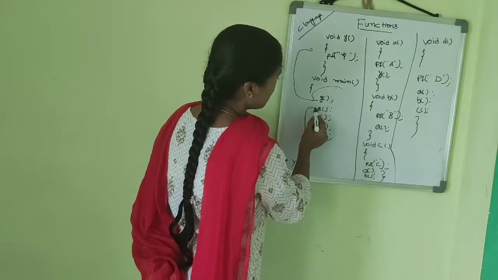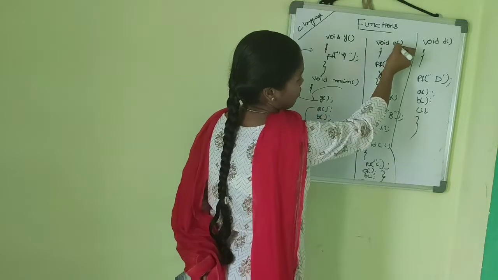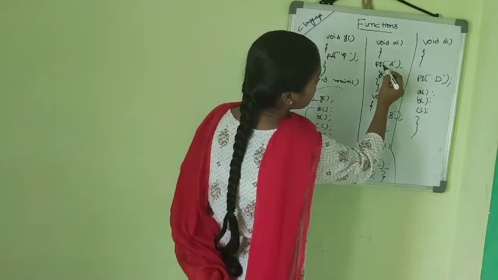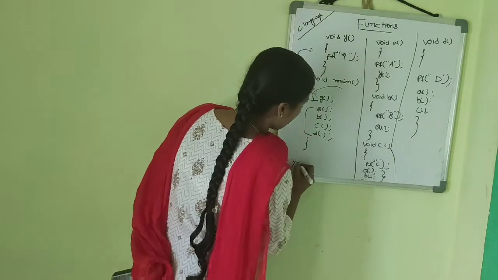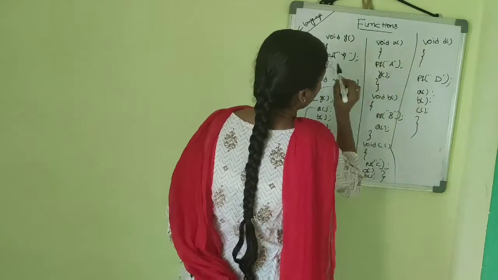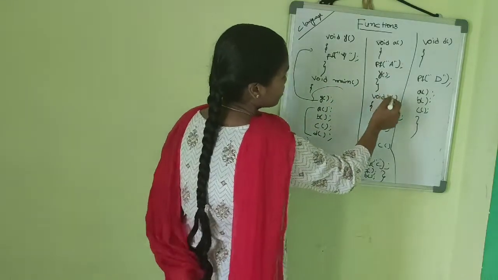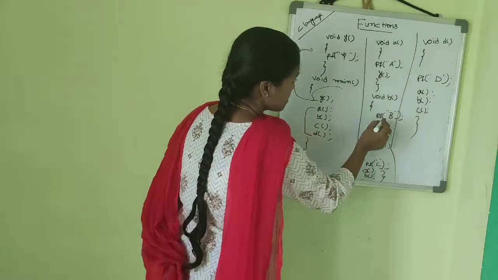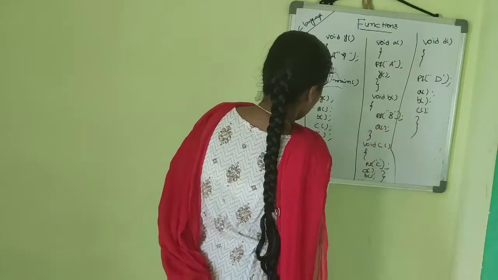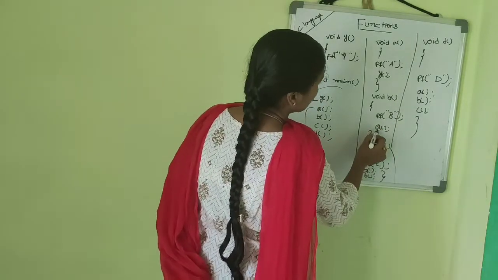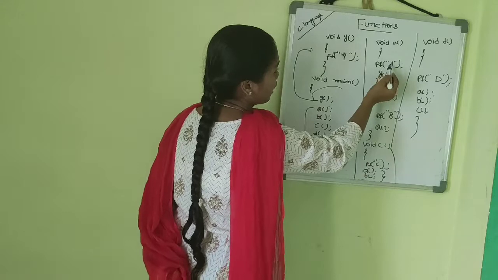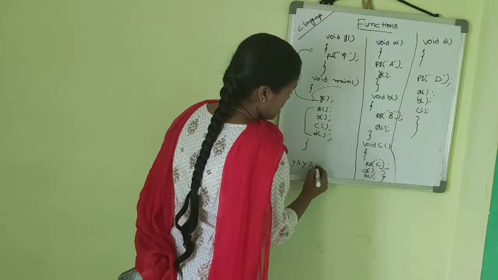Next it goes to the function a. So control goes to the void a. Here printf a, so a will be printed. Next the y function. Y will be printed. Next the void b function. B means it can print the b. And next it's again calling the a function. A function means we have printf a.